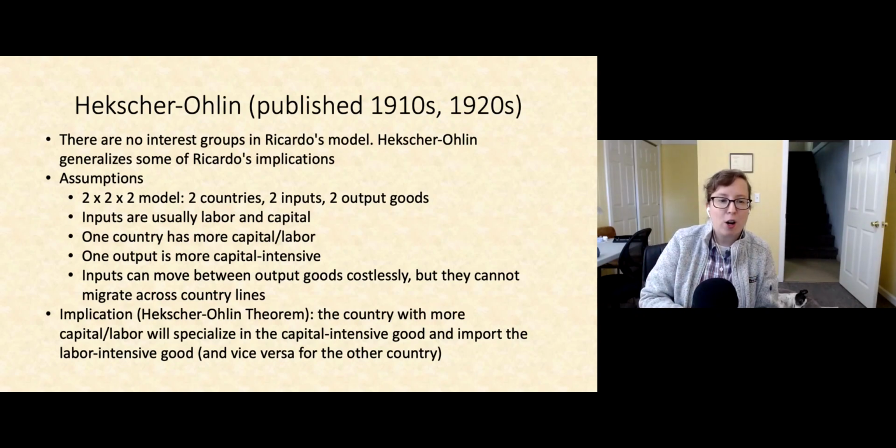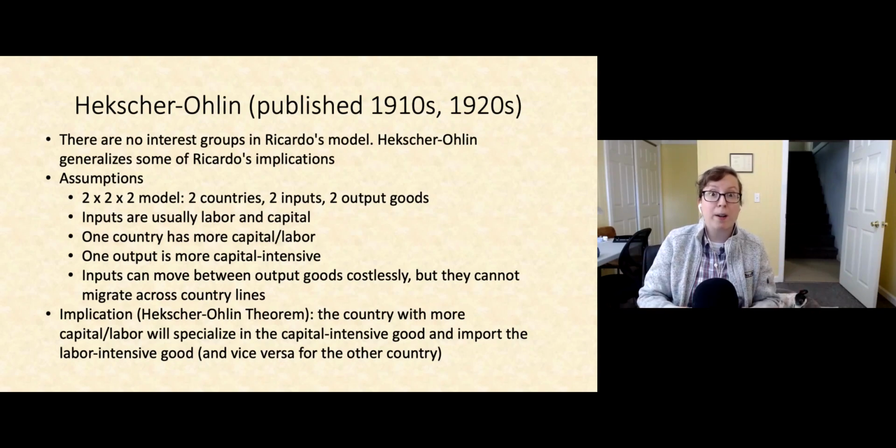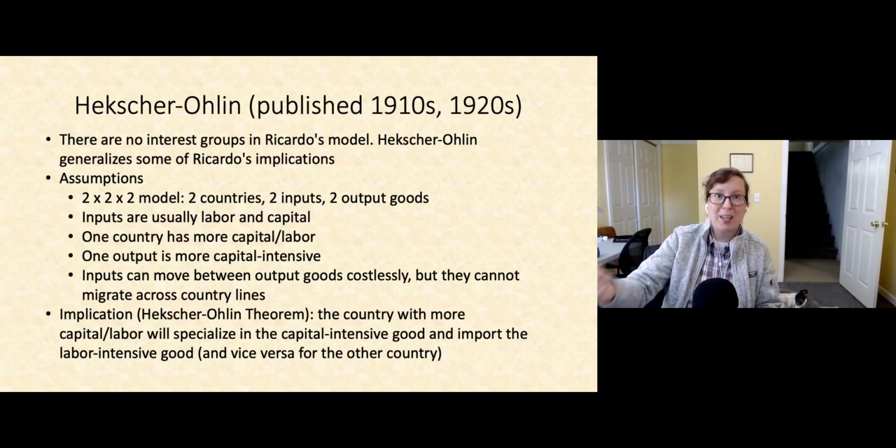The Heckscher-Ohlin theorem has a really interesting implication, which is the country that essentially has more capital per unit labor will specialize in the more capital-intensive good, and it will choose to import the more labor-intensive good, and then vice versa for the other country. The way some people sum up the Heckscher-Ohlin theorem is that the result looks a lot like you would let those inputs migrate, but it's only the output goods that are switching borders. That's a very cool implication.